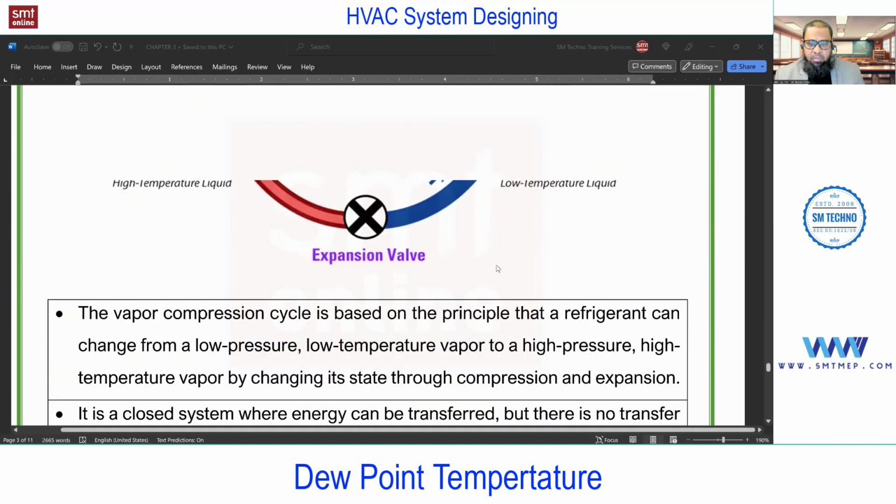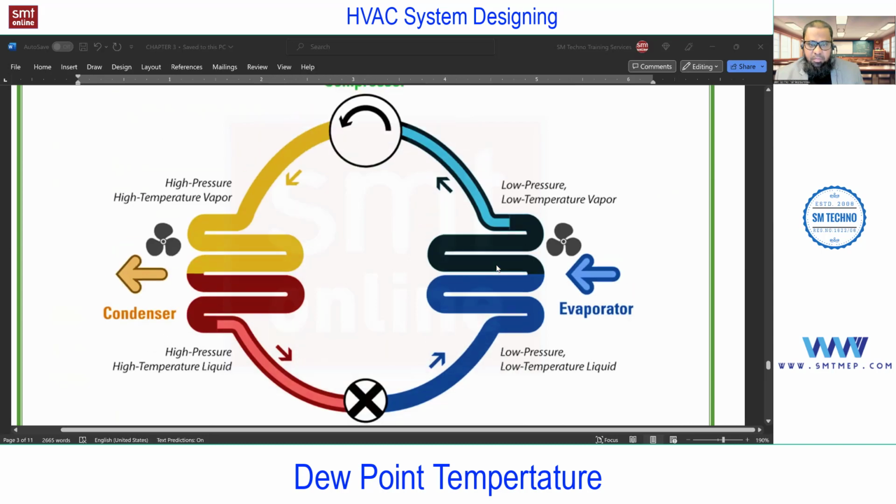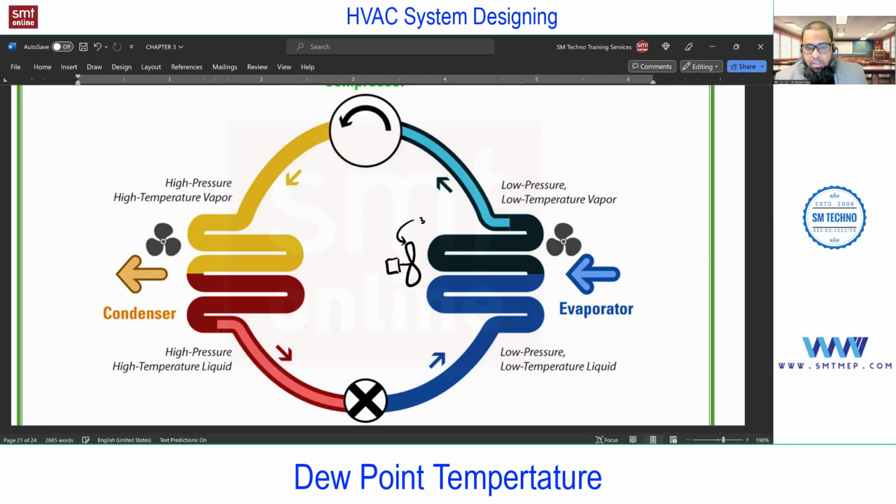So here in the vapor compression cycle, I believe it's visible on screen. You know we are using a fan which supplies the air from the room, right? Suppose room air is 30 degrees centigrade, and room air is hot and humid. When the room air flows over this coil, what will happen? You will get cool and dry air. This is important. Cool air, you can understand, is because of exchange of heat, extraction of the room air heat by the refrigerant. We already learned this process.